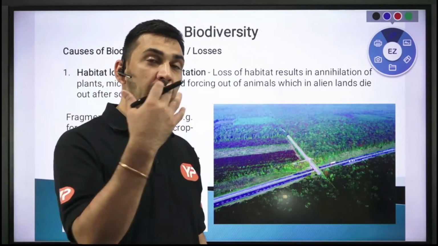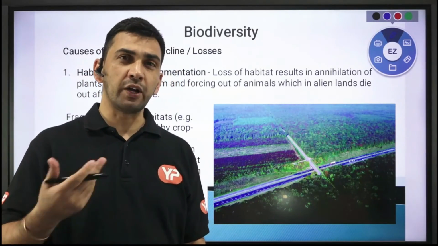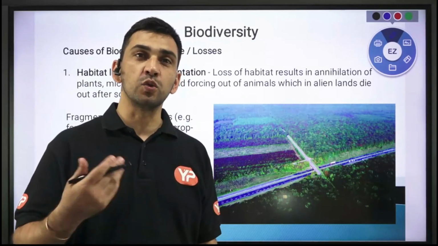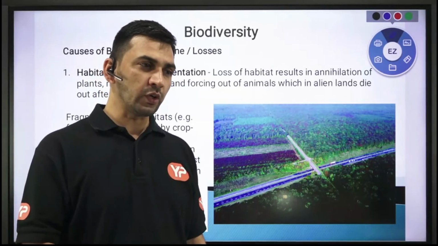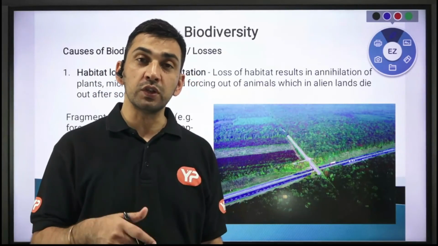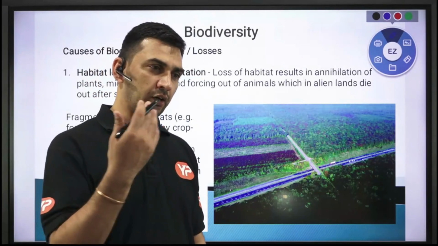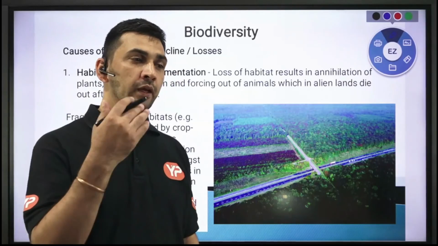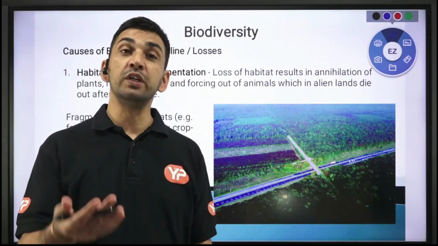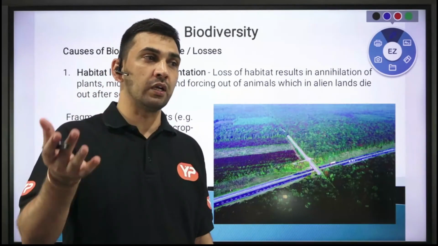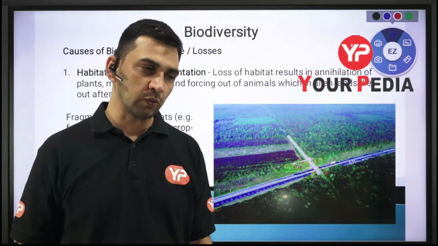So your biodiversity, let us say animal resources, when we talk about animal biodiversity, they are resources for you. When you say plant biodiversity, they are resources for you. So indirectly what you are doing is reducing those resources through your activities. As I said, it could be over exploitation, with overpopulation you over exploited. Sometimes you destroyed that particular habitat. Let us say animal resources: their habitat, their living place, you destroyed it.